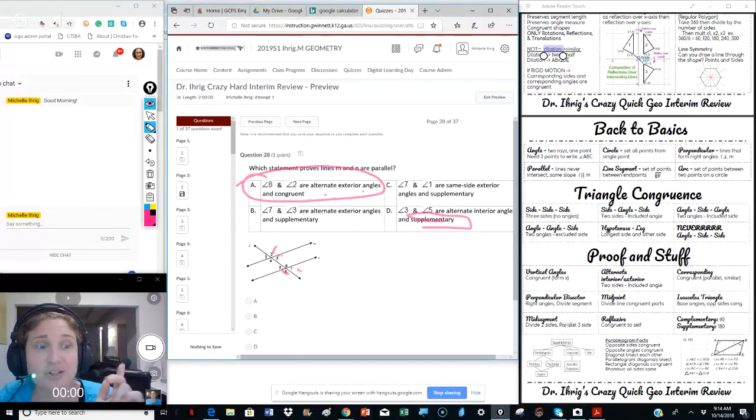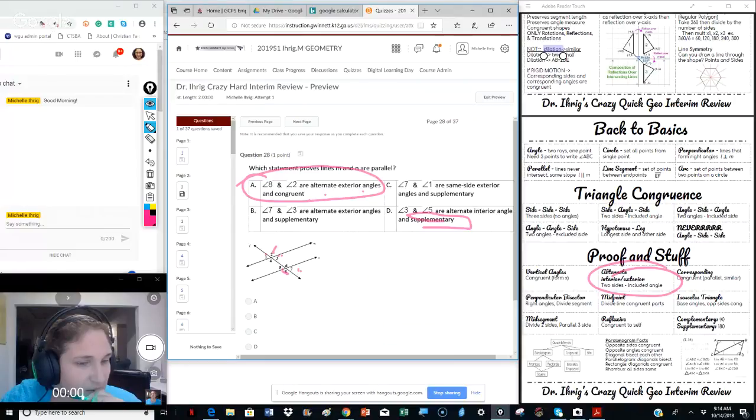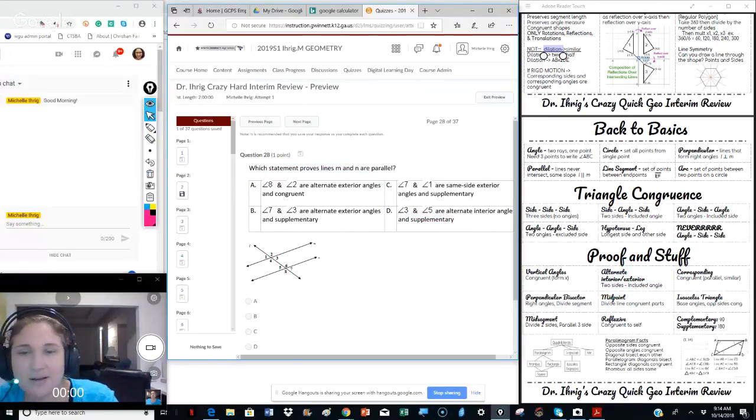Alternate interior angles are congruent. Oh my gosh. Here's another typo. Darn. That's what I get for not double checking the back side of my paper.